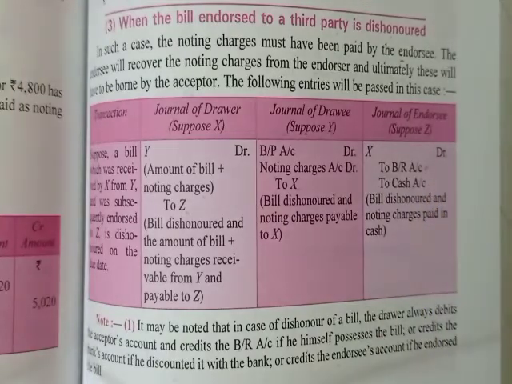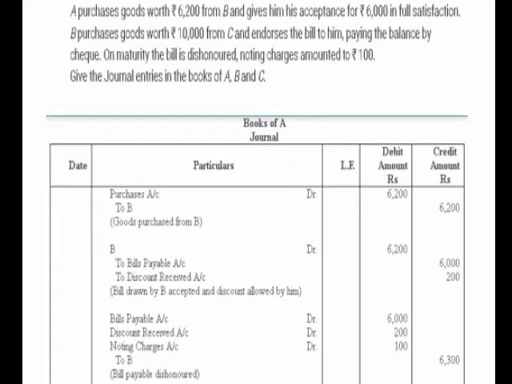Now we will discuss one practical problem. Yes, children, in this question you can see that they have given: A purchases goods worth rupees 6200 from B. So A is the purchaser, means he will accept the bill, so A is the drawee, and he has purchased goods from B of rupees 6200. So the first journal entry is purchase account debit to B account, and this is 6200, and gives him his acceptance for 6000 in full satisfaction.